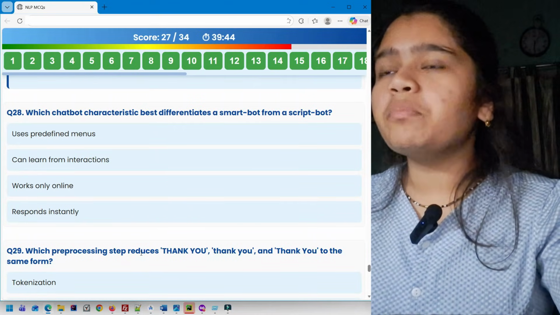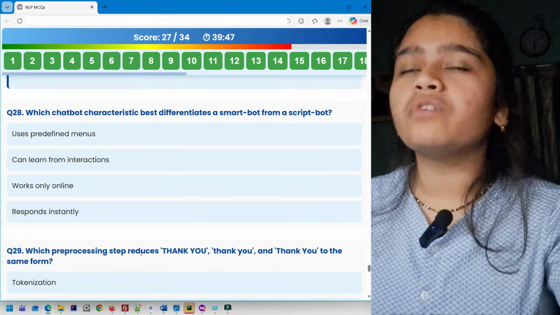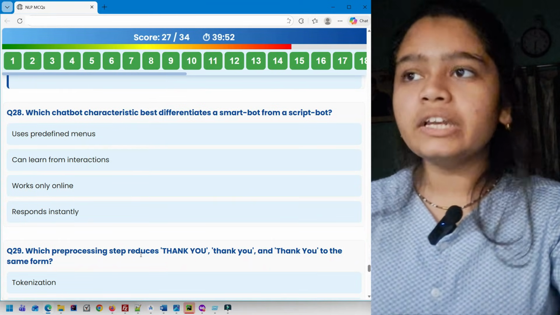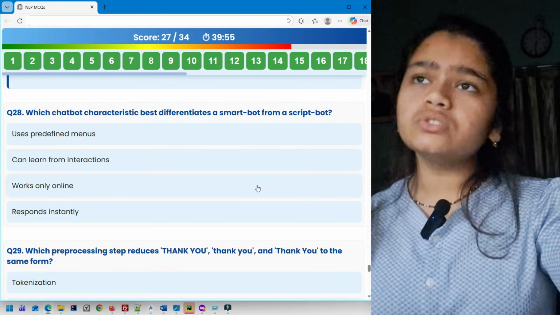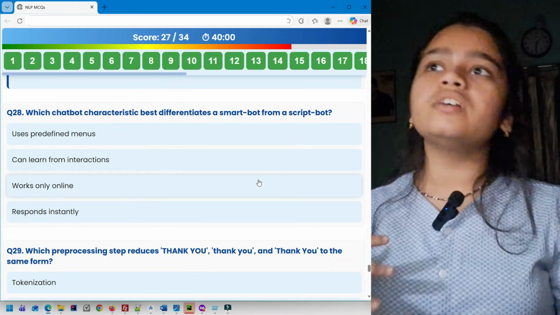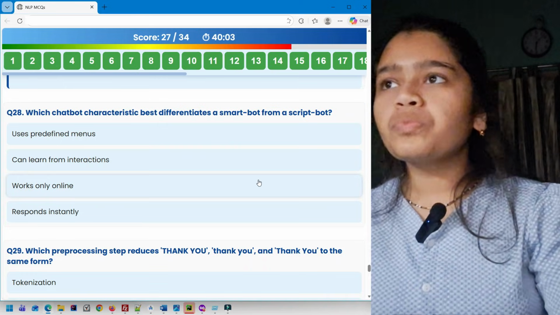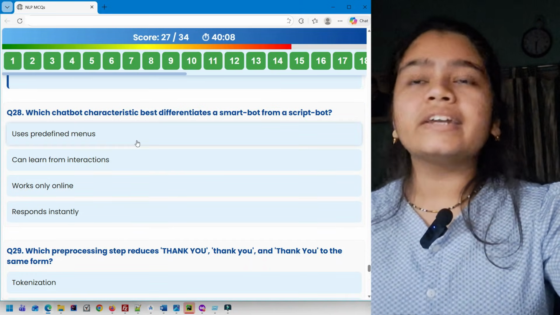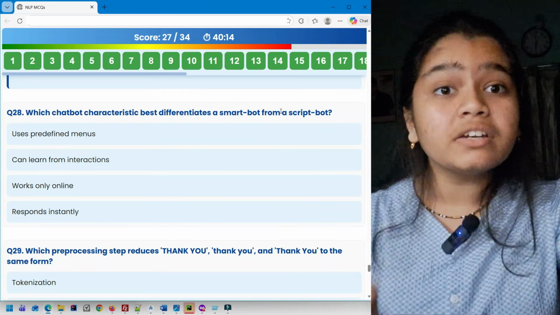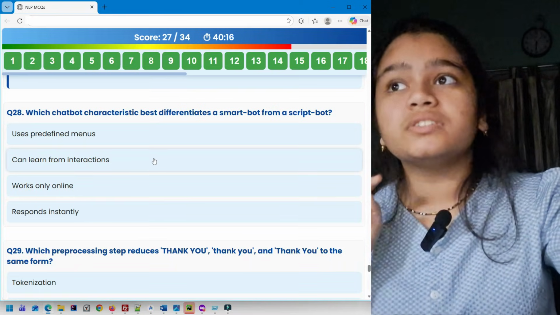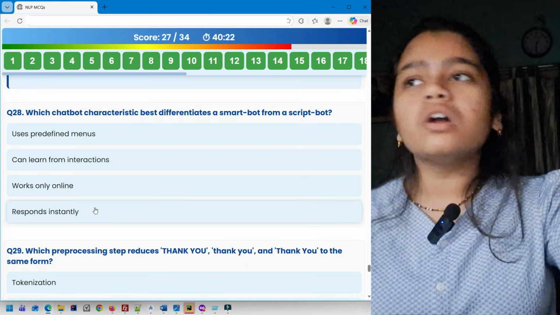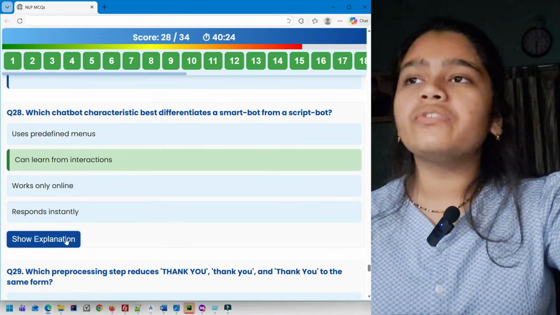Question 28. Which chatbot characteristic best differentiates a smart bot from a script bot? Uses predefined menus, can learn from interactions, works only online, responds instantly. So smart bot from a script bot. Smart bot is smart, uses AI. Script bot is on predefined rules. So uses predefined menus, that is for script bot. Here it says a smart bot from a script bot, so you have to look for characteristics of a smart bot. Can learn from interactions. Yes, it is this one. Works only online. Not necessary. Responds instantly. Not necessary. So it's going to be option 2. Can learn from interactions.